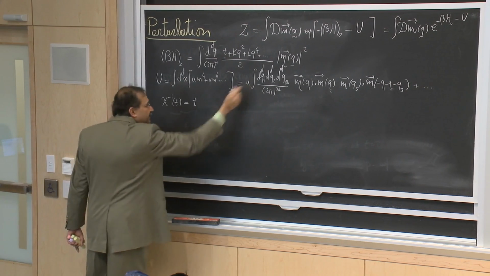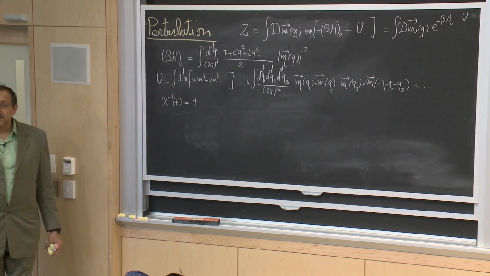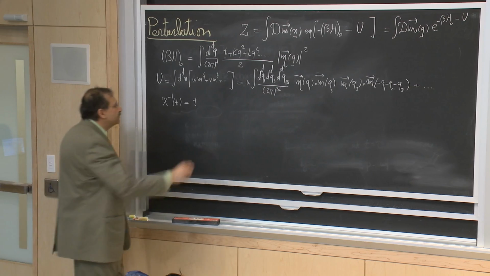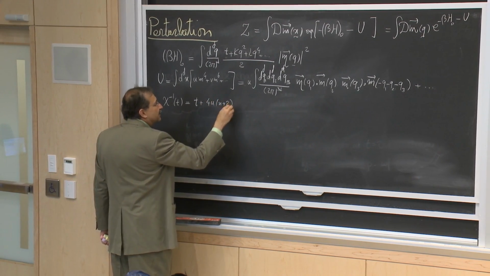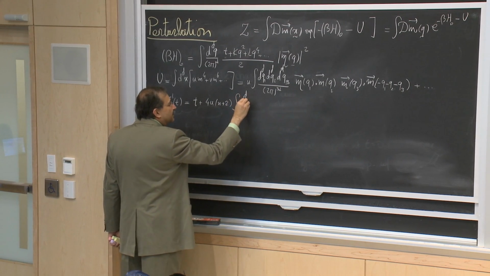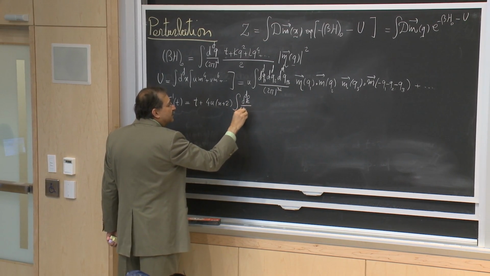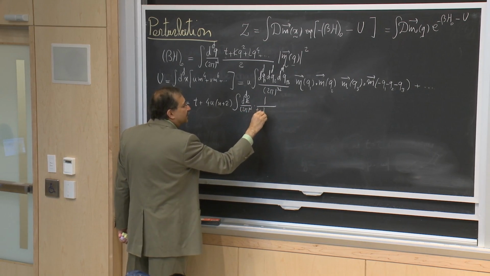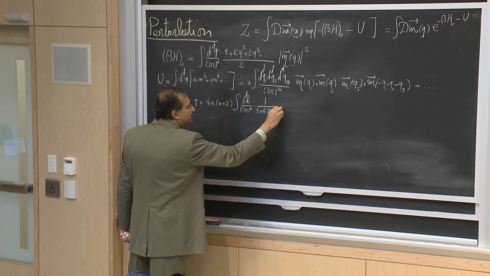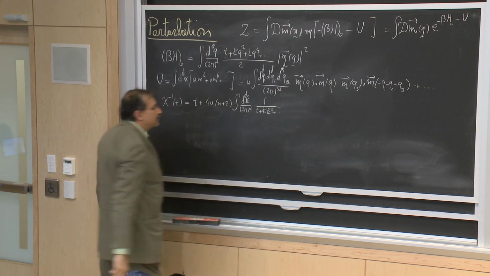And because of this perturbation calculated to order of u, we had 4u n plus 2, an integral over modes of just the variance of the modes, if you like. Okay.